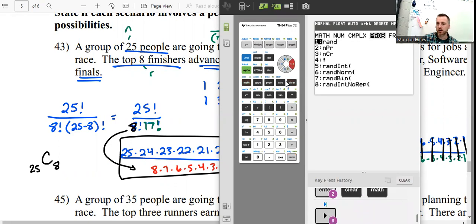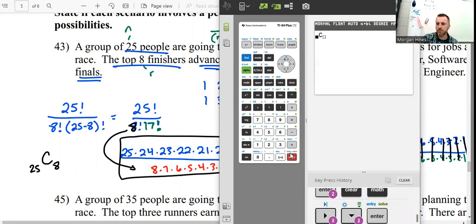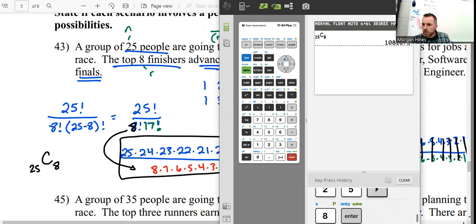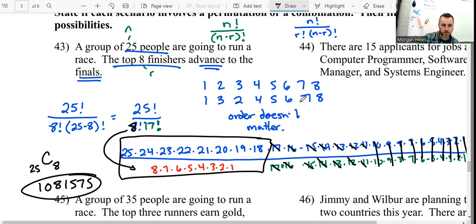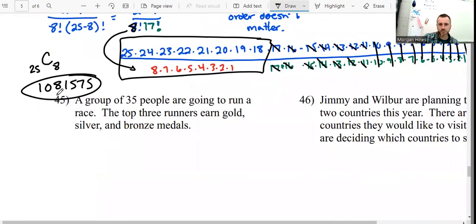You go to math, probability, select number 3. You type in the 25, type in the 8. 1,081,575 ways that could happen. So you could be with a lot of different people at that finals race.